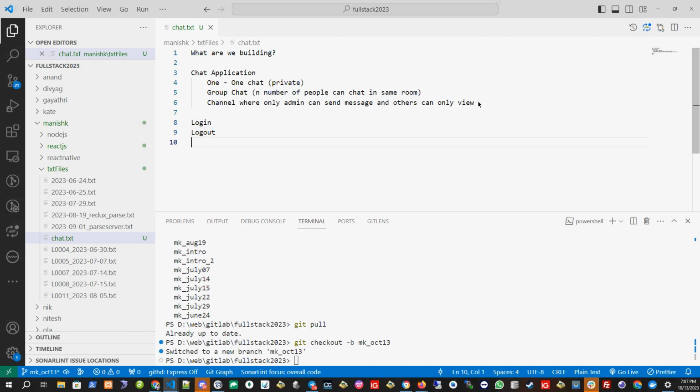You can log out also. This is important because how will I chat with another person? We should be able to log in, and then only I can chat with another person. Then we should be able to register. We should be able to use the forgot password page. This is common for all the applications which we will be building in future. So this is the authentication part.